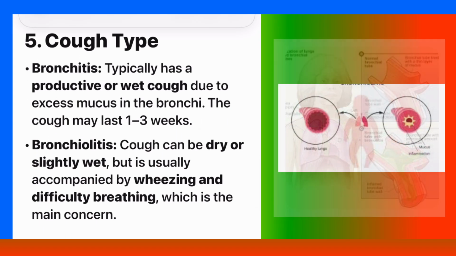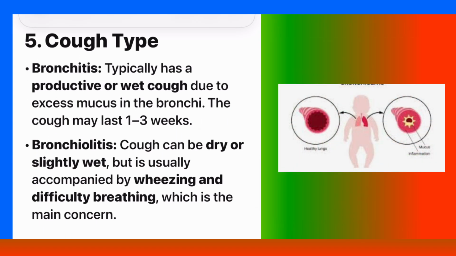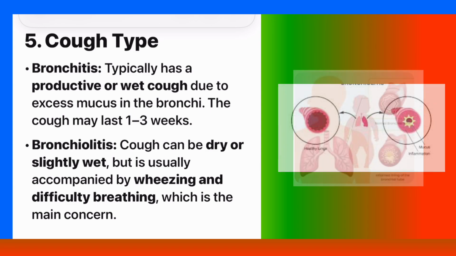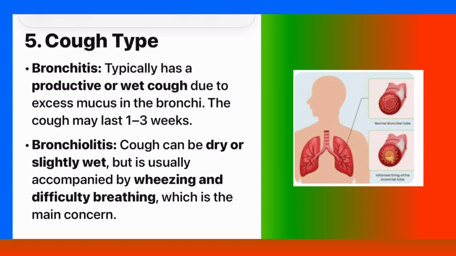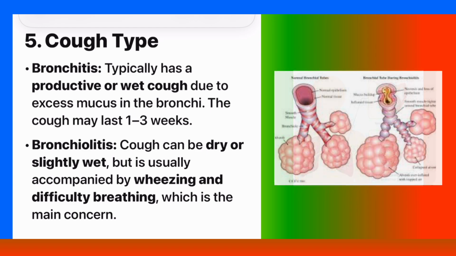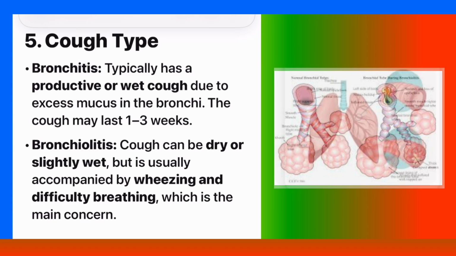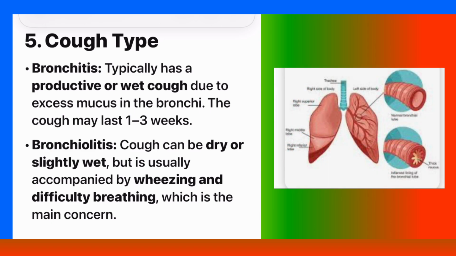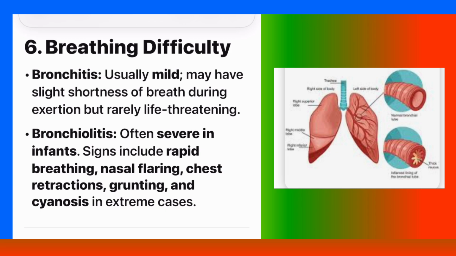Number 5. Cough type. Bronchitis typically has a productive or wet cough due to excess mucus in the bronchi. The cough may last 1 to 3 weeks. Bronchiolitis: cough can be dry or slightly wet, but is usually accompanied by wheezing and difficulty breathing, which is the main concern.